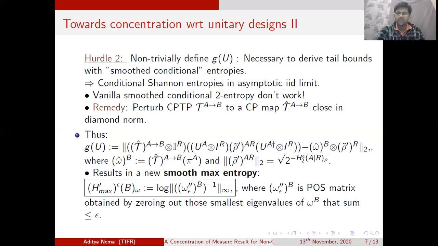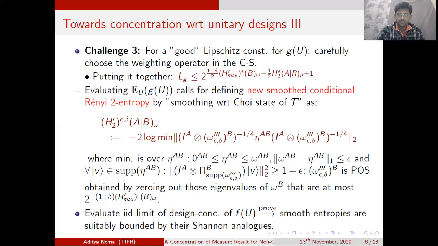And also we have to define this in such a way that when we want to prove the asymptotic IID result, by looking at the eigenvalues of the n-fold product of the states and trying to come up with some typicality result, as in the case of traditional information theory, we are able to come up with either the convergence or some appropriate bound on these smooth quantities in terms of their Shannon analogs.